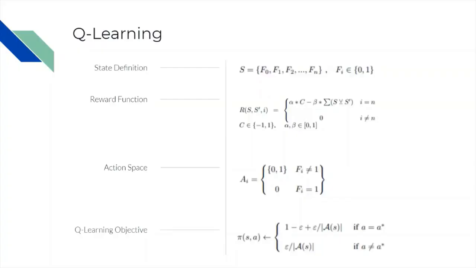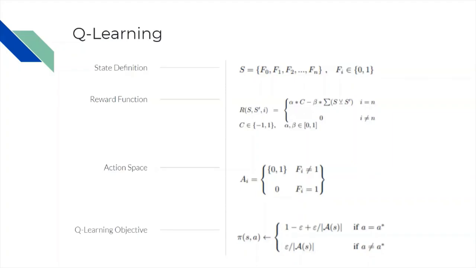So we'll go on to our Q-learning method. In our Q-learning method, we define a state, reward, and action. The Q-learning objective is just as we've seen in textbooks. In the state definitions, we have S equal to F0, F1, all the way till Fn, where each Fi can be either 0 or 1. F represents the malware's permission. The permission can either be off or it can be on.